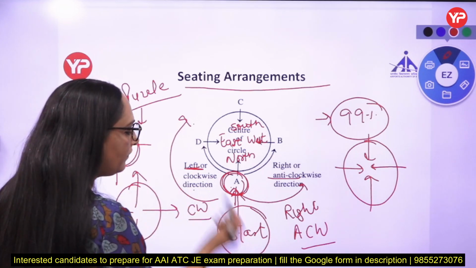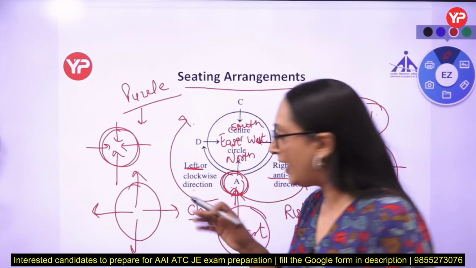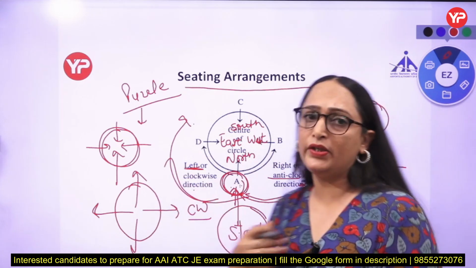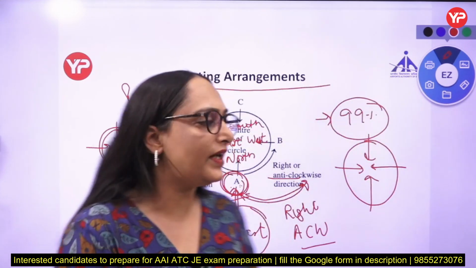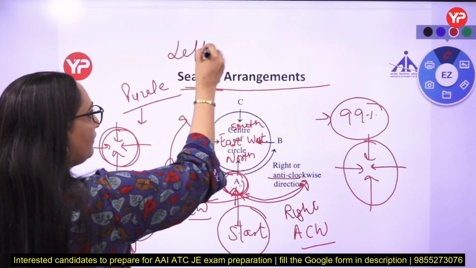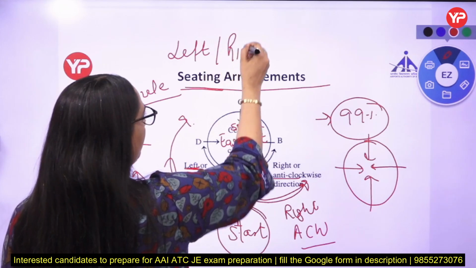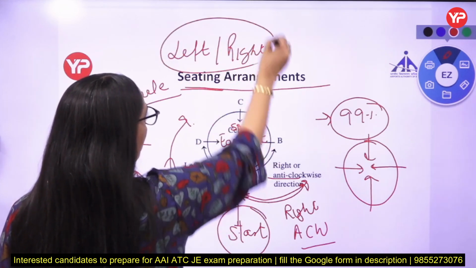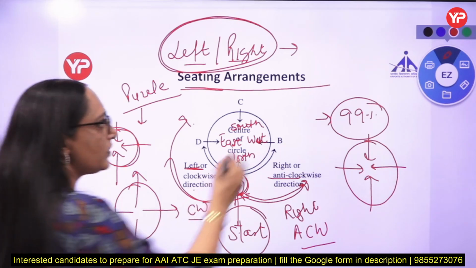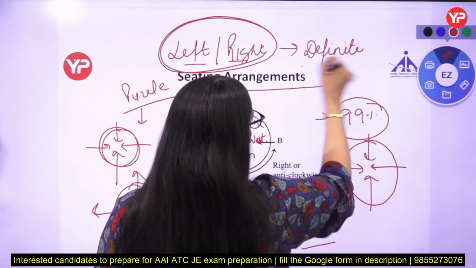Okay, so always start your question from here only, because if someone is sitting here, left and right is the same according to us. So there is no confusion in left and right. When we are talking about sitting arrangement, when all of them are sitting around a circular table or square table, left right information is very important. We have to start our question from here only, with information in which we are talking about left and right, because this is a definite information. Got my point?